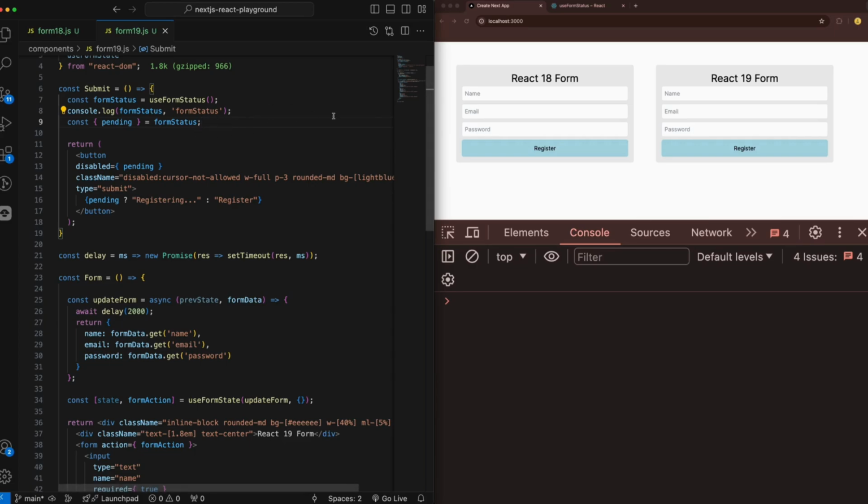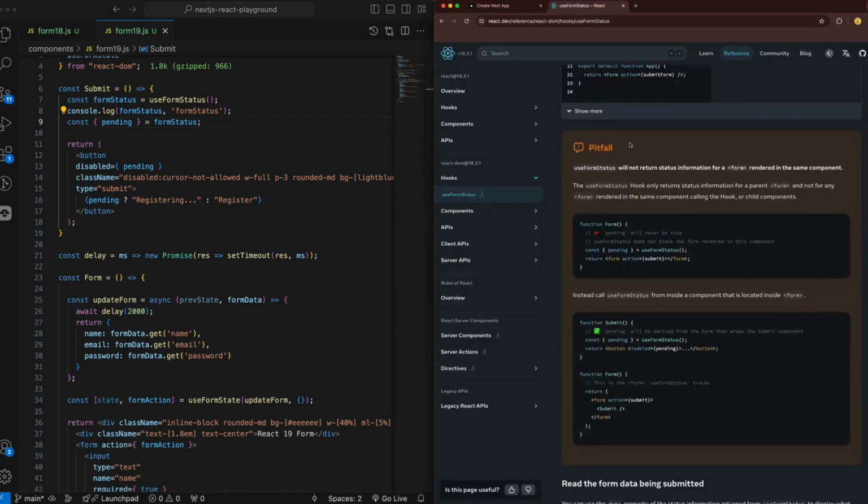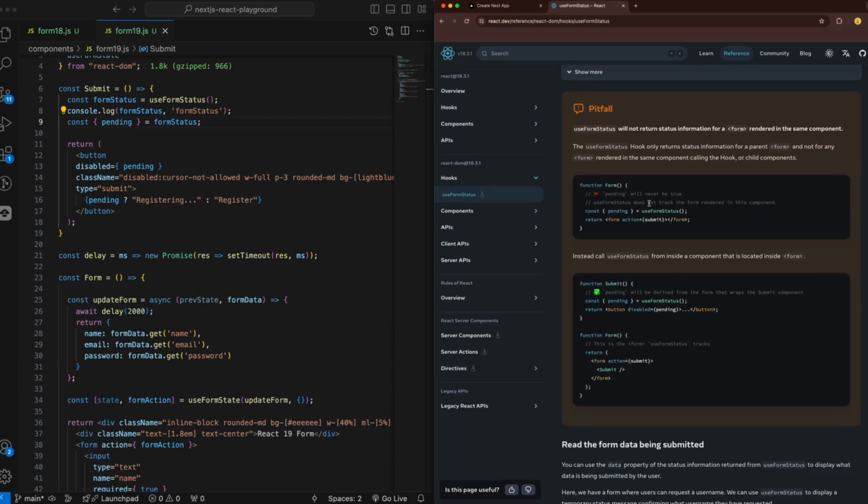Actually, it doesn't, and even in the useFormStatus React documentation, on this link, it says there is a pitfall: useFormStatus will not return status information for a form rendered in the same component. So you have an example here in the React documentation that says explicitly that you need to have the submit button with the useFormStatus hook in a separate component, because this will not work. You can't use it in the same form component.